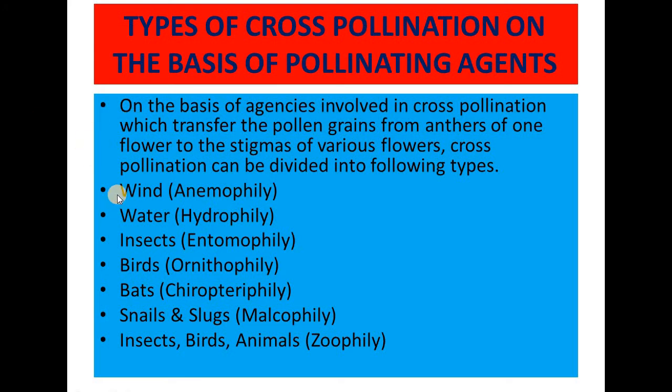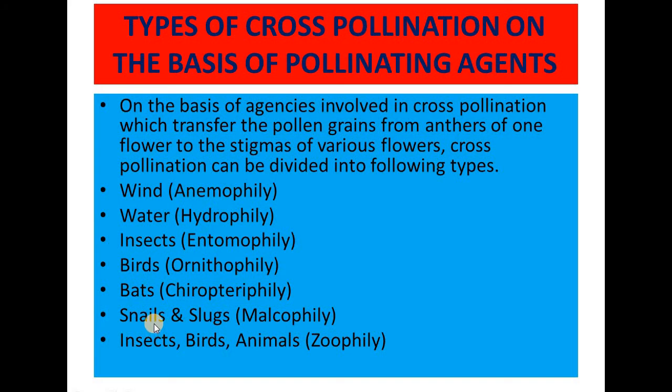As you can see here, with the help of wind, that is anemophily; with the help of water, hydrophily; with the help of insects, entomophily; with the help of birds, ornithophily; with the help of bats, chiropterophily; and with the help of snails and slugs, that is malacophily.